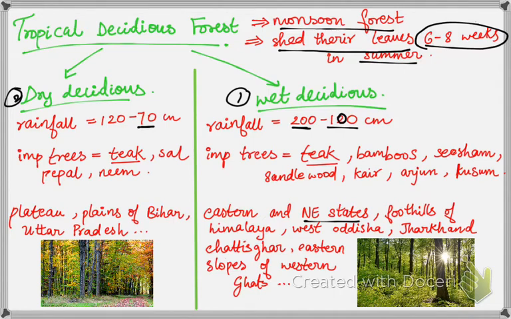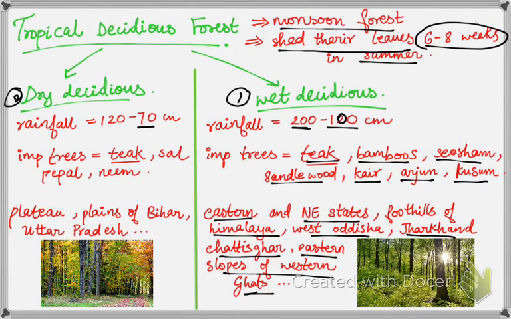Foothills of the Himalayas, Jharkhand, West Orissa, and Chhattisgarh. It is also located in the eastern slopes of the Western Ghats. Some of the commercially important trees here are teak, bamboo, sal, shisham, sandalwood, kher, kusum, arjun, and mulberry.